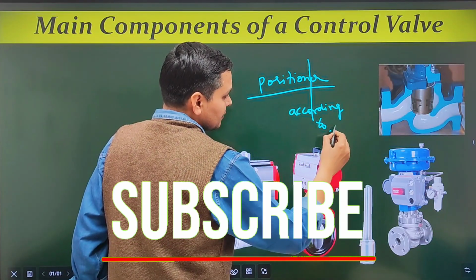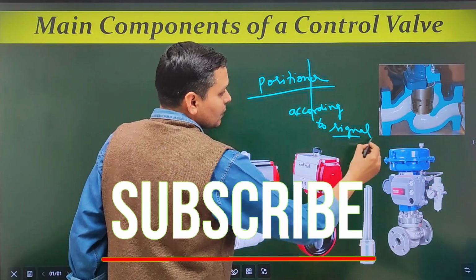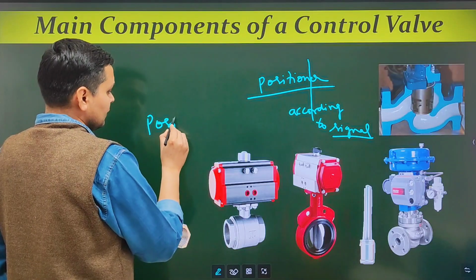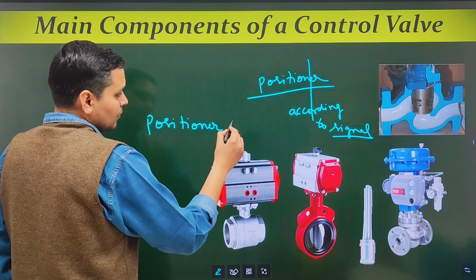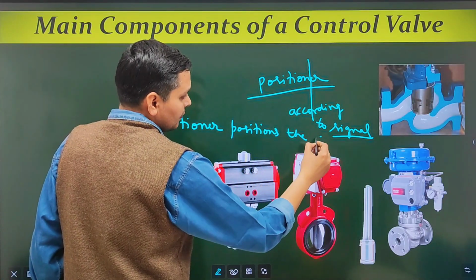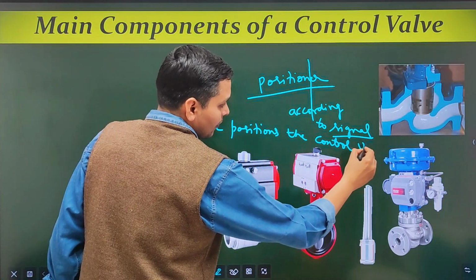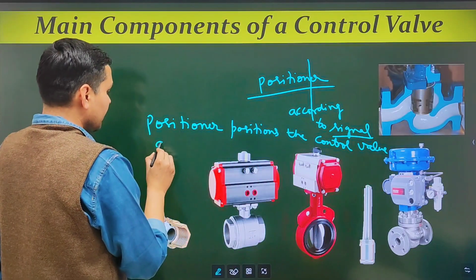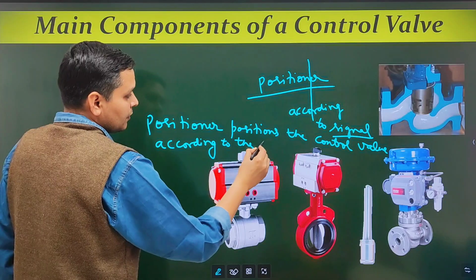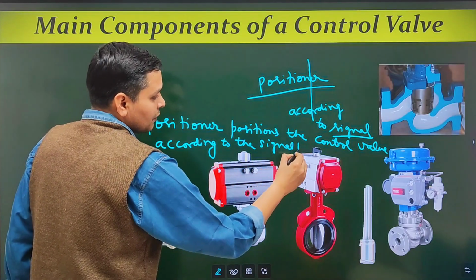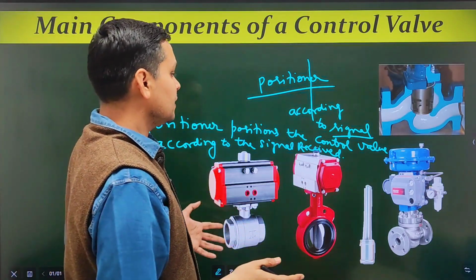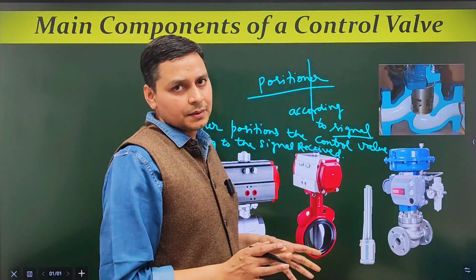So in simple words, its definition is: the positioner positions the control valve according to the signal received from the controller.